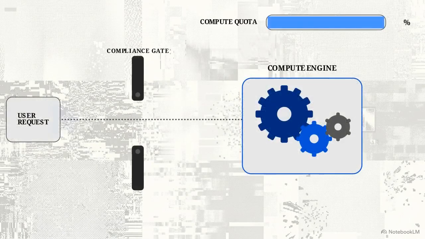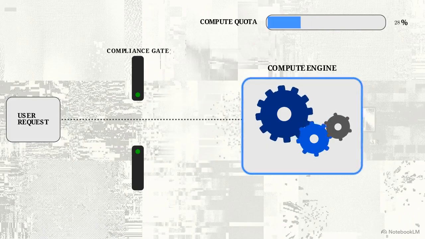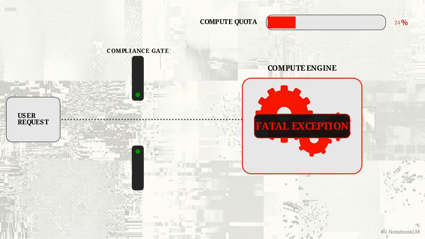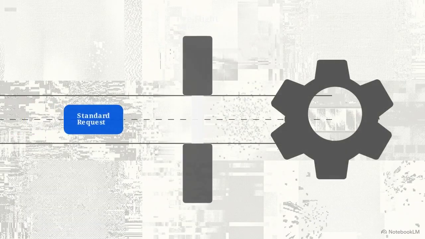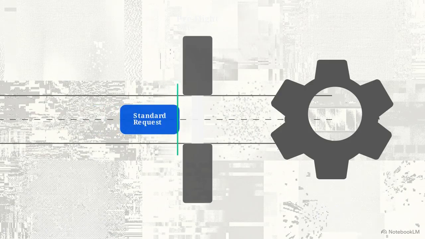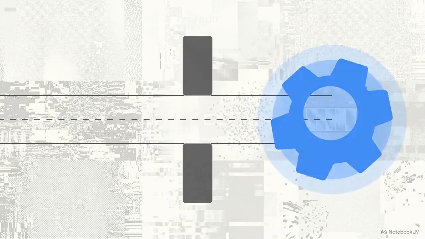Hitting a regional compliance block midstream points to a deep configuration flaw. Legal and geographic restrictions are supposed to trigger before any processing begins. Crashing after several minutes of compute time means the backend itself failed. In software architecture, there is a standard security step called a pre-flight check. This is a quick diagnostic where a system verifies permissions and resource availability before it spends any actual computing energy.